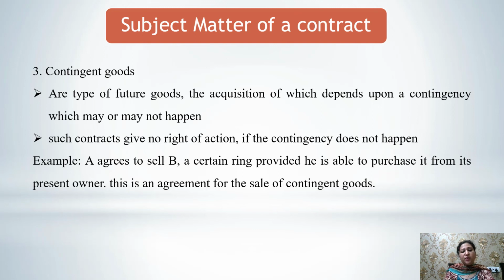Let's see the example. A agrees to sell B a certain ring provided he is able to purchase it from its present owner. So this is an agreement for the sale of contingent goods, because if he is able to purchase it, that means the contingency happens, there would be a contract of sale. If this contingency doesn't happen, there would not be a contract of sale. That means there are three types of subject matter in a contract of sale: existing goods, future goods, and contingent goods.